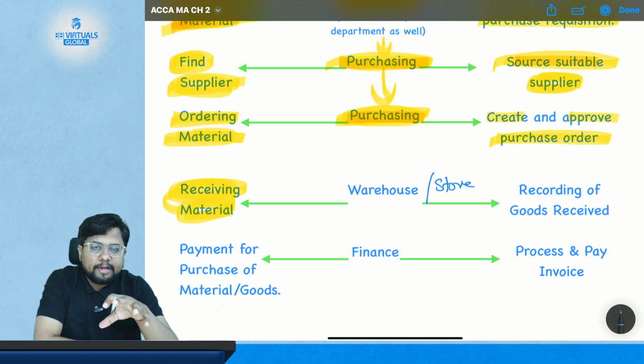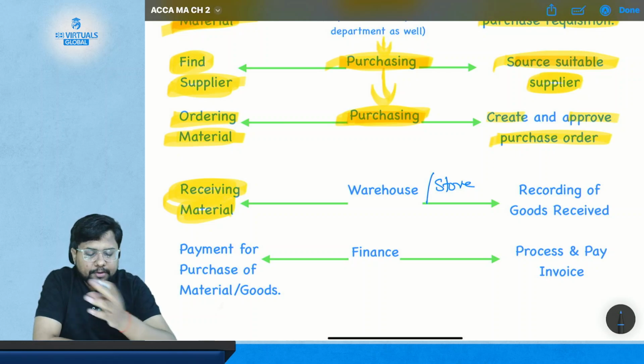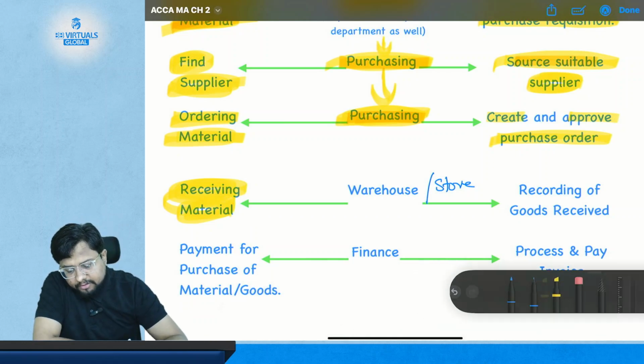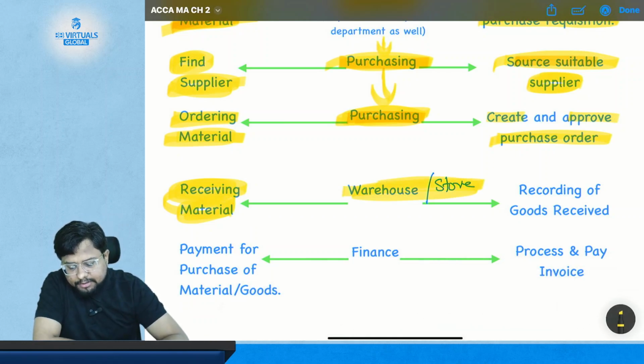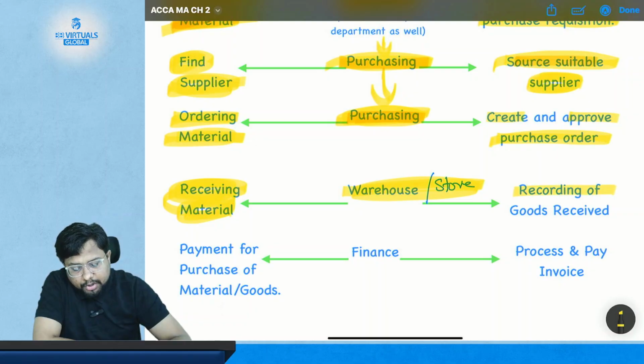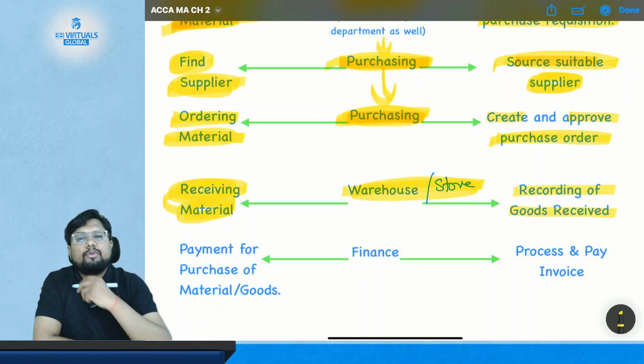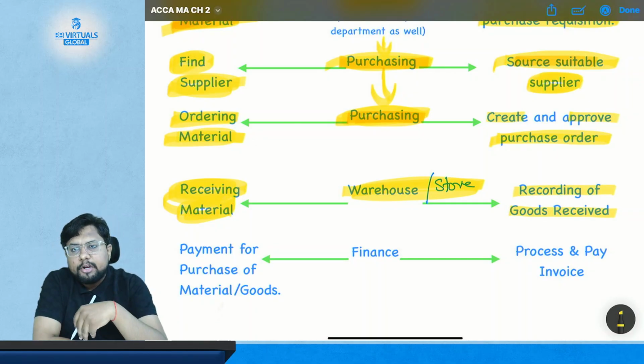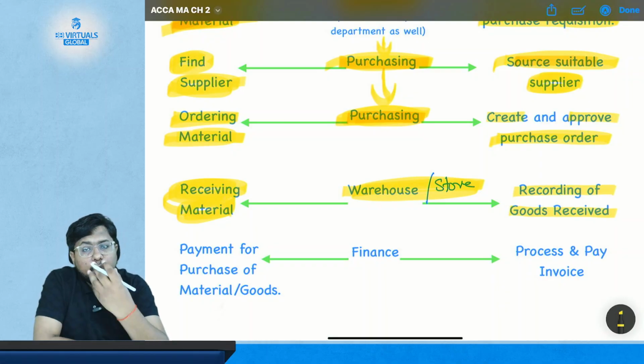The store and warehouse, whatever the case may be, and whatever the department there may be in the factory, are responsible for receiving the material. So the store and warehouse will receive the material by recording the goods received, which is also known as GRN, goods received note. In FA, we have studied all these stages in detail with each documentation.